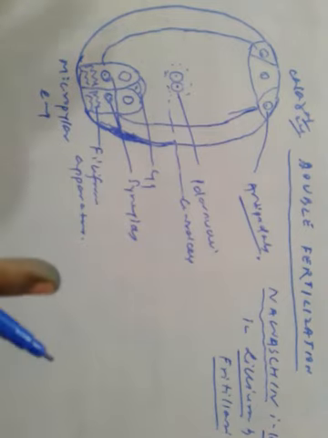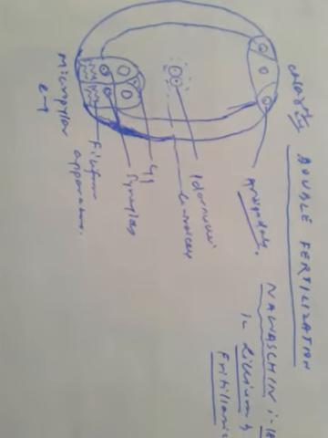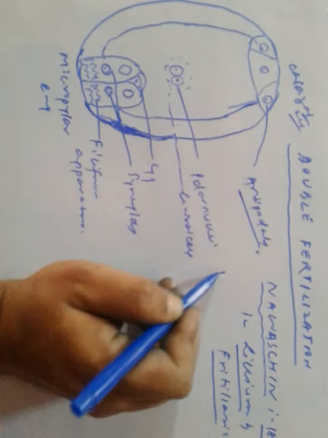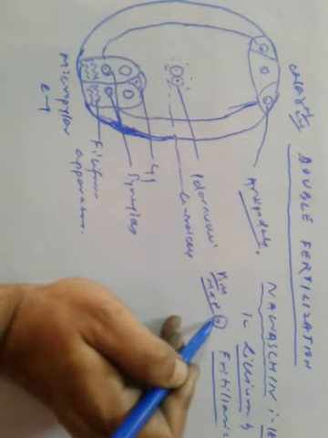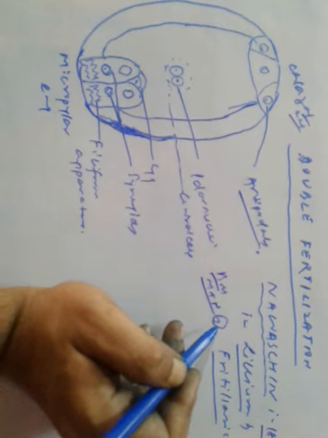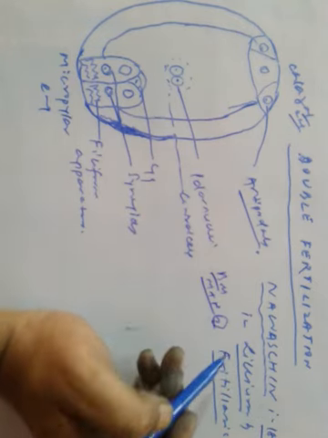So the most important characteristic of angiosperms, what is it? It is the fact that both male gametes participate in the act of fertilization.